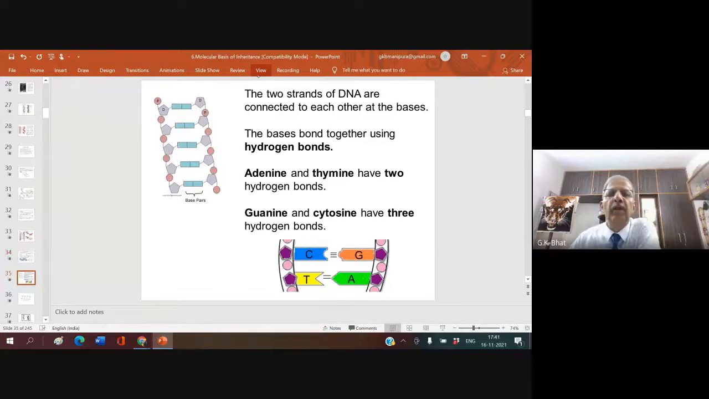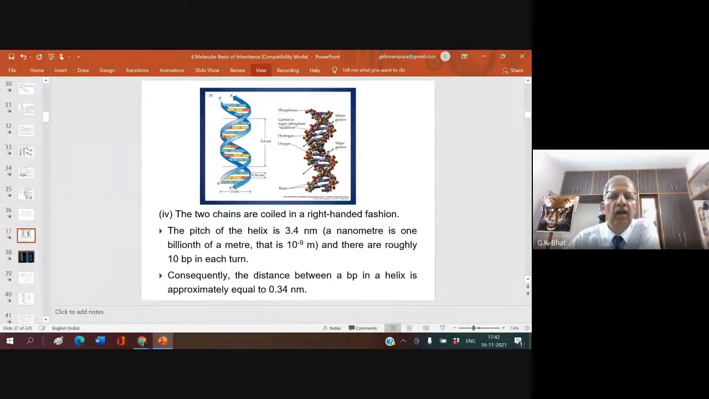The 2 strands of DNA are connected to each other at the bases. The bases bond together using hydrogen bonds. Adenine and thymine have 2 hydrogen bonds. Guanine and cytosine have 3 hydrogen bonds. The 2 chains are coiled in a right-handed fashion. Very, very important. Always ask a question. The 2 chains are coiled in a right-handed fashion.